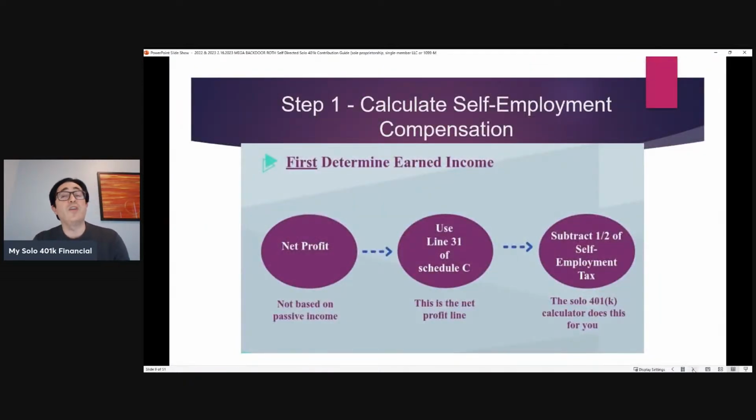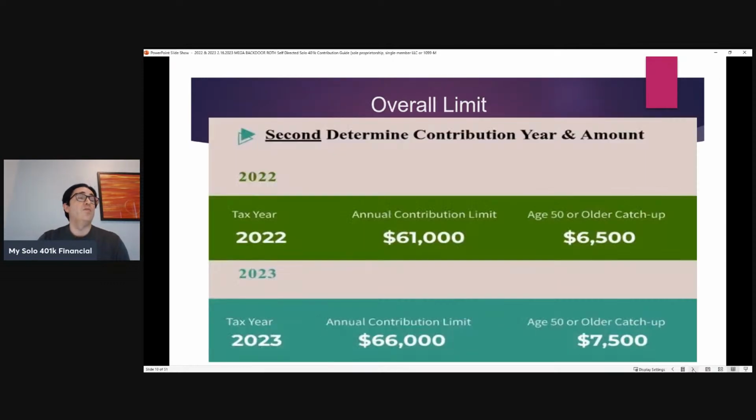So in order to, again, calculate that self-employment compensation, you start with line 31 of Schedule C, less 1/2 of the self-employment tax. Then you've got to consider, okay, what year am I looking to contribute for? So the overall limit for 2022 is $61,000 plus an additional $6,500 if you're 50 or older. For 2023, it's $66,000 or an additional $7,500 if you're 50 or older.